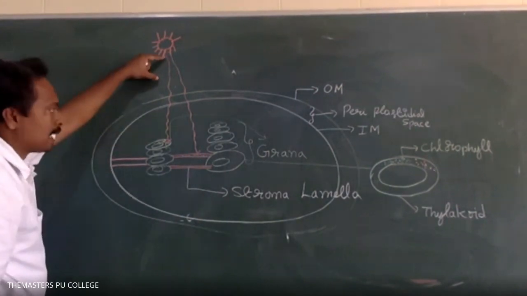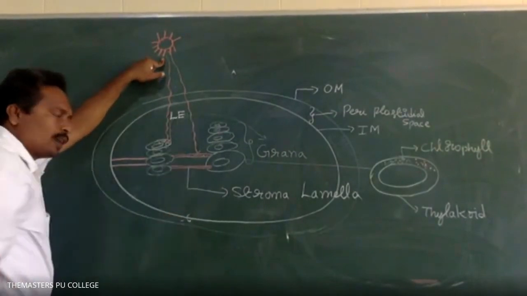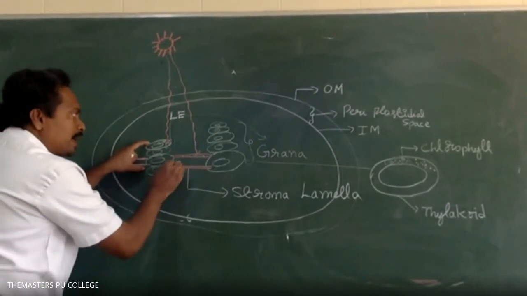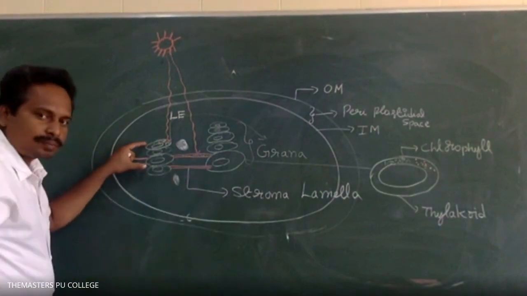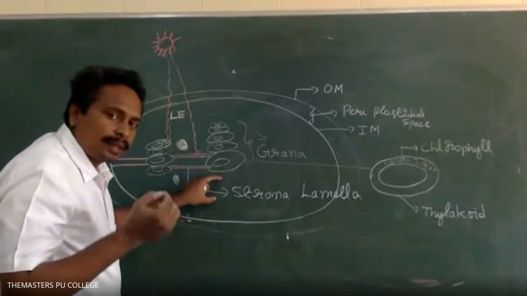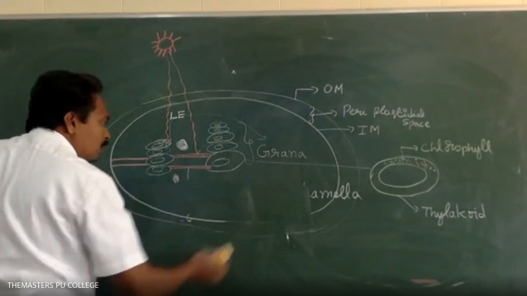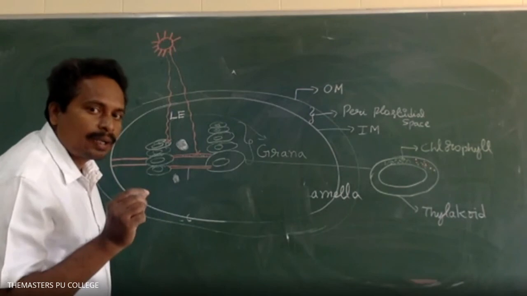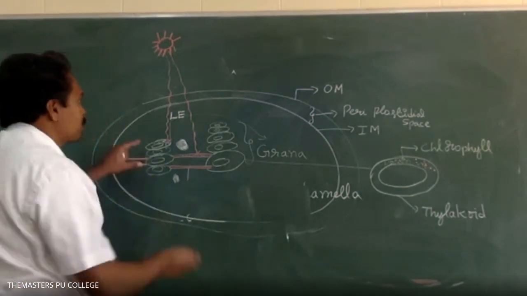Here, the light energy is received by the chlorophyll pigments. The chlorophyll pigments are involved in the synthesis of food materials. In the stroma region of the chloroplast are the photosynthetic enzymes. Photosynthesis consists of mainly two steps. What are they? One is the light reaction and the second one is the dark reaction.